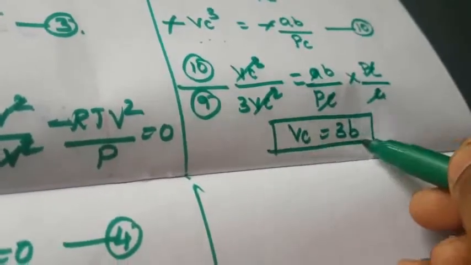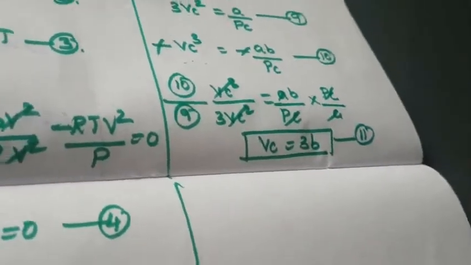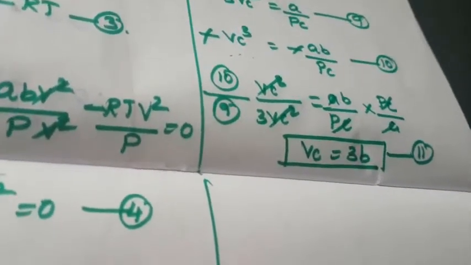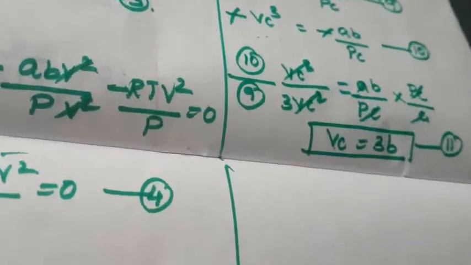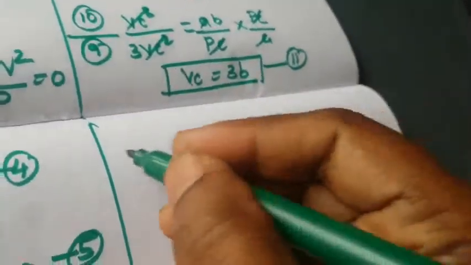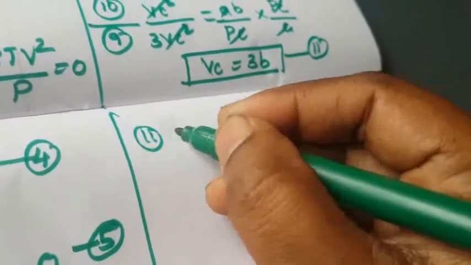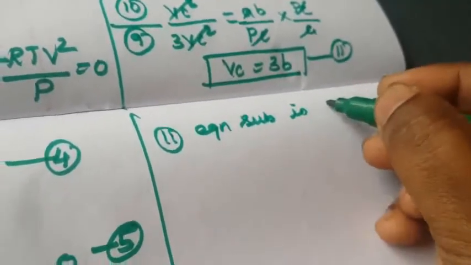This is the critical volume we calculated. This is the 11th equation, right? This is the critical volume we calculated. Next, this equation is substituted by the VC. Which equation? That is a by Pc, the 9th equation. So substitute the 11th equation in the 9th equation.